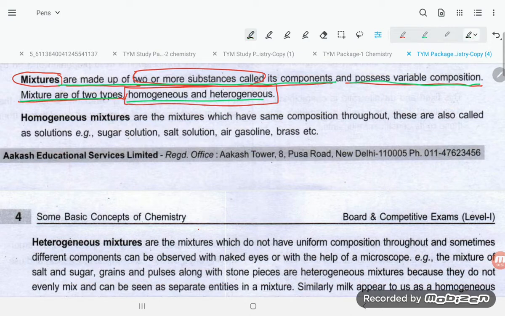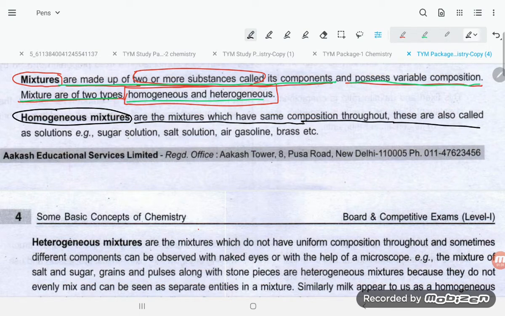Let's have a look at the homogeneous mixtures, students. Homogeneous mixtures are those which have the same composition throughout. These are also called solutions. Like sugar solution, salt solution, gasoline, brass. So if the composition is uniform throughout the system, like air, that is everywhere you will find the concentration of air uniformly distributed. So that is what homogeneous means.